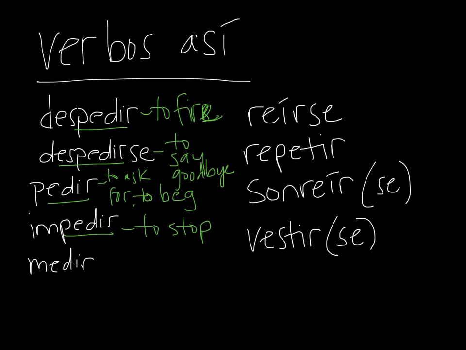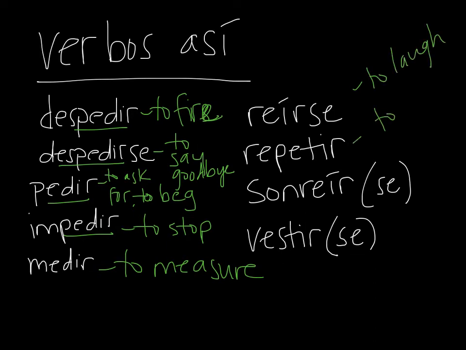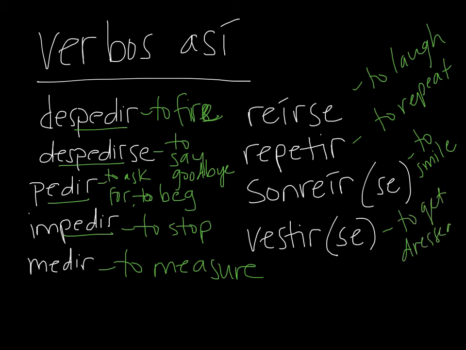That's true with any stem changing verb. So they have that same kind of base there. So they're all going to have that same stem change. Medir significa to measure something. Reírse, to laugh at oneself. Repetir, to repeat. Sonreír significa to smile at something or someone. Vestirse significa to get dressed or to dress oneself. And don't be alarmed by the se at the end of the verb. You can find the video on reflexive verbs under this video. Muy bien.